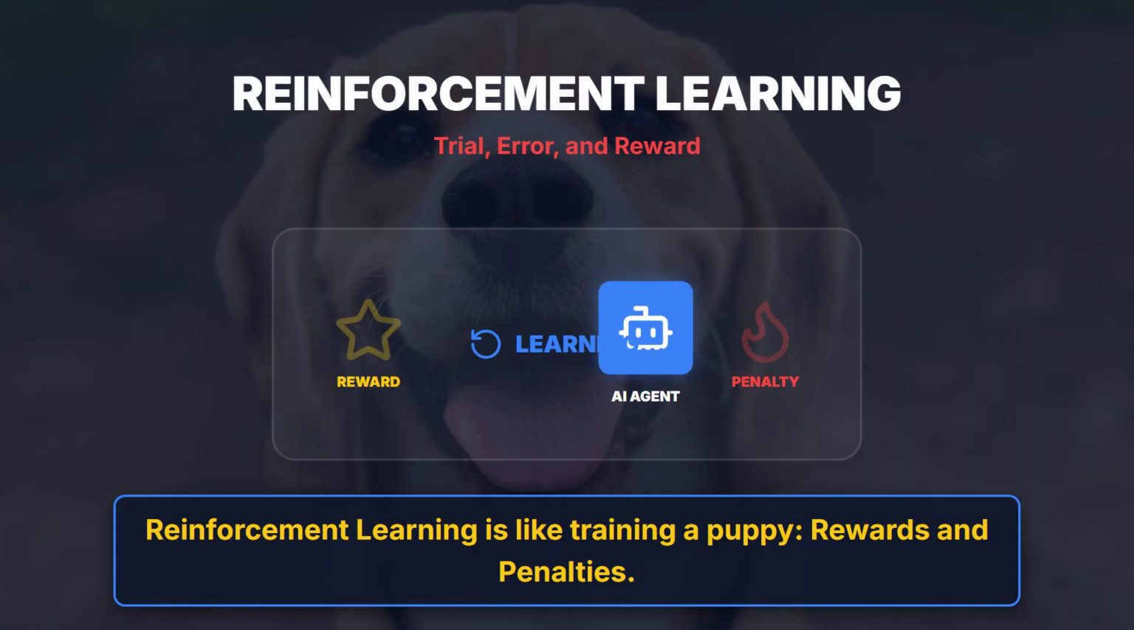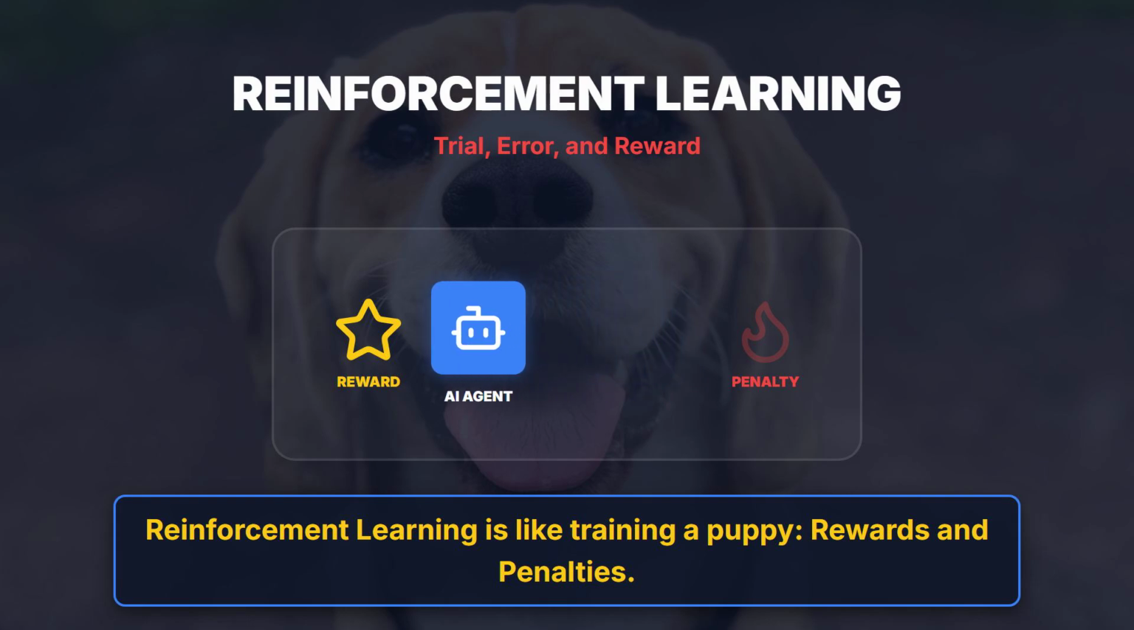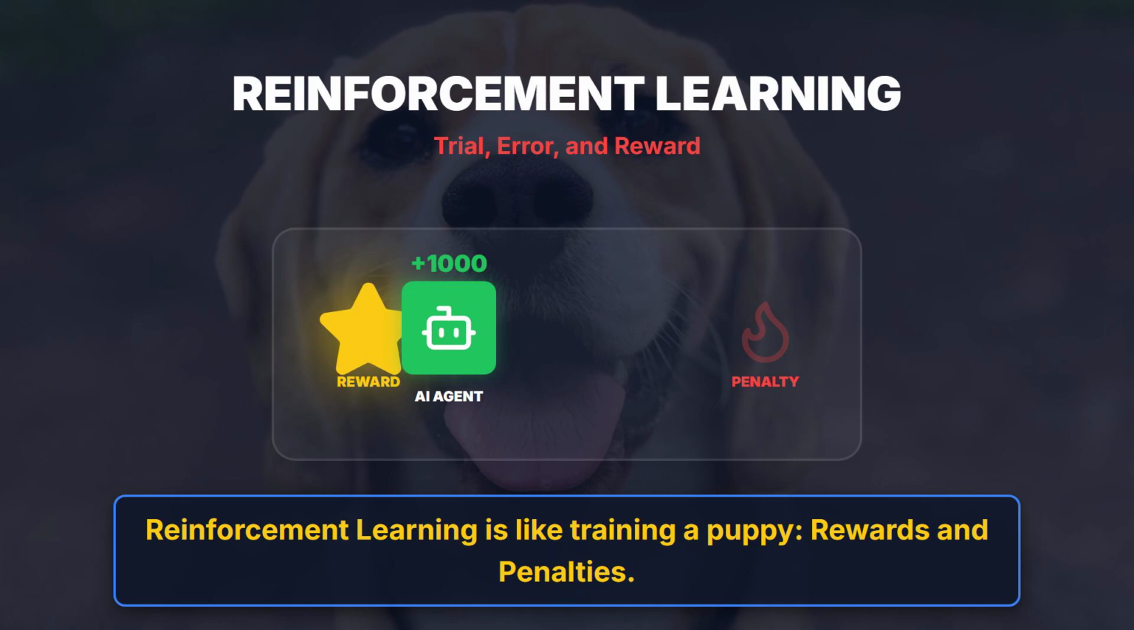The AI agent takes an action in an environment. If it does well, it gets a reward. If it fails, it gets a penalty.